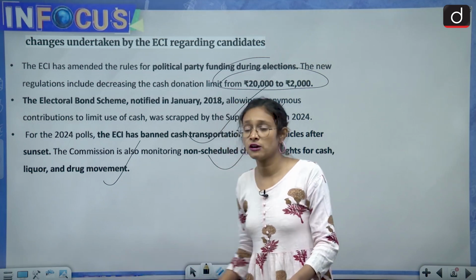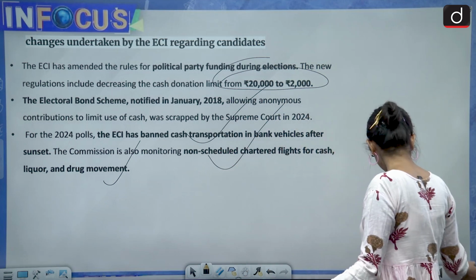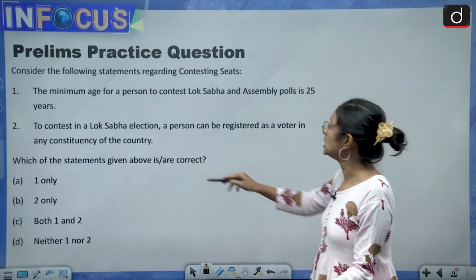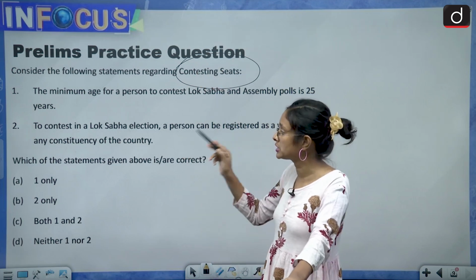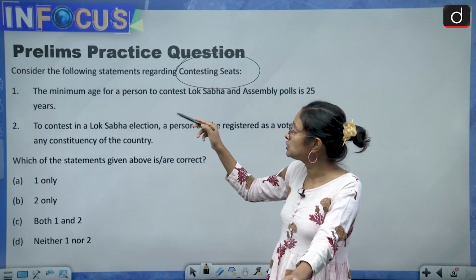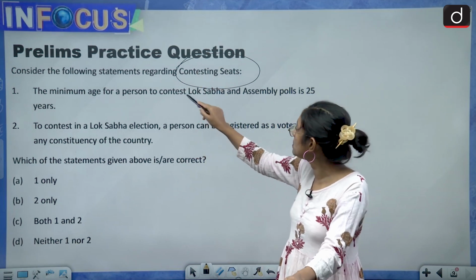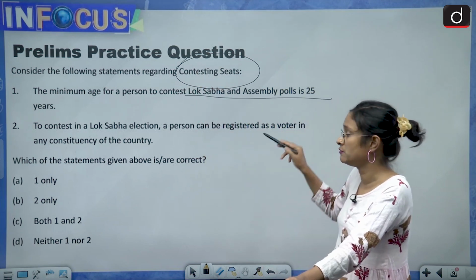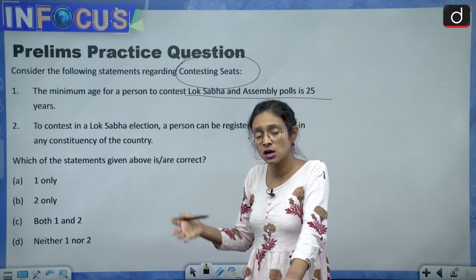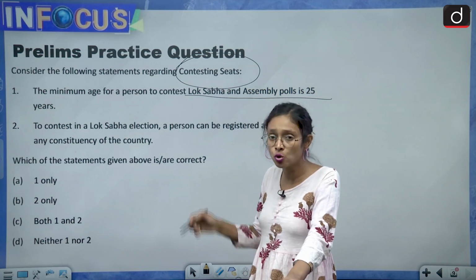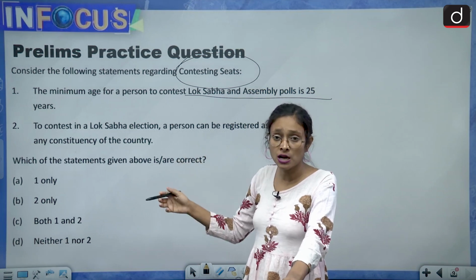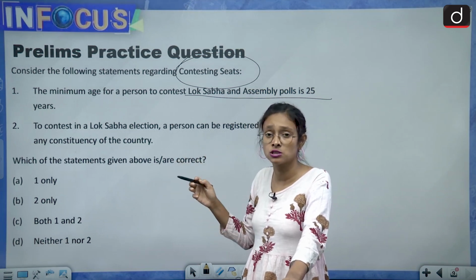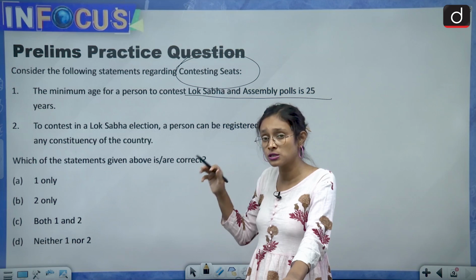So moving toward the question part. The question is regarding contesting seats. What are the rules for contesting a seat? The first statement is: the minimum age for a person to contest Lok Sabha and Assembly polls is 25 years. Whenever this question comes in your examination, you must know the minimum age for Lok Sabha, Assembly, Upper House, Rajya Sabha and Legislative Councils. These are the differences you must know.